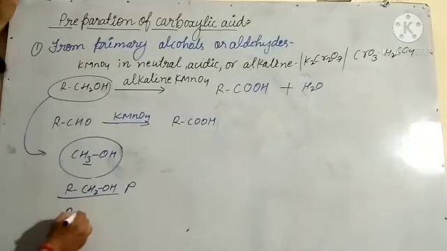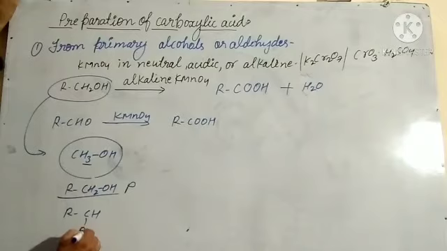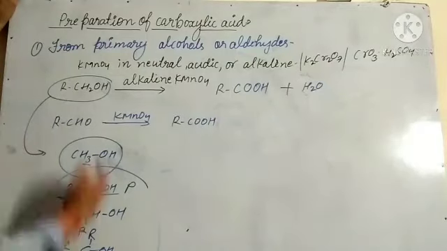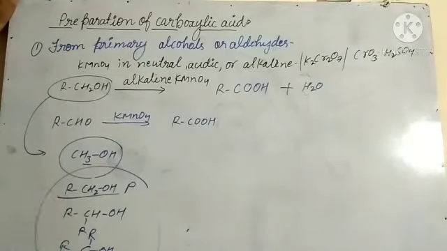If two hydrogens are replaced, that is secondary alcohol. If three hydrogens are replaced by three alkyl groups, that is tertiary. So you might have studied this in alcohols. This is the topic of alcohol. If you don't know, you see this point. Okay?